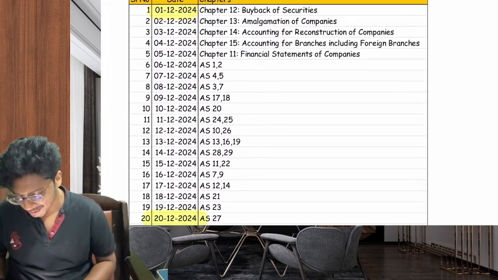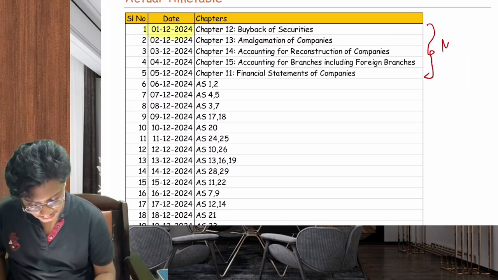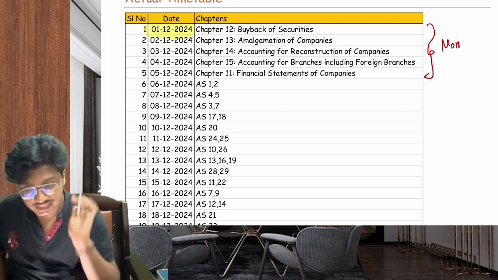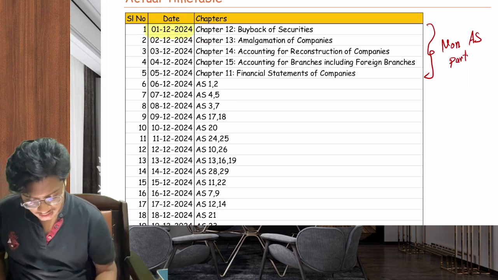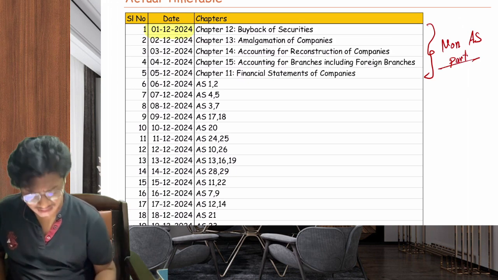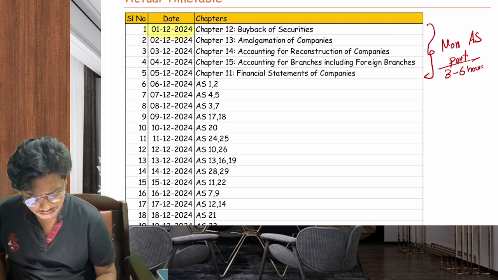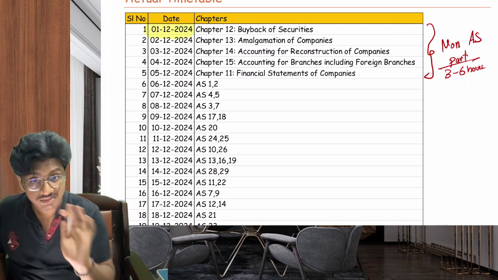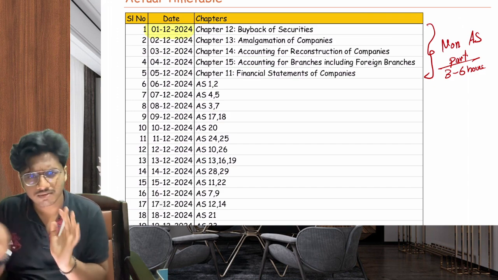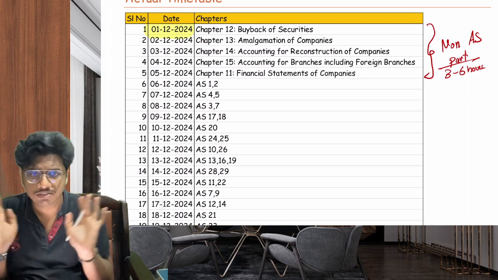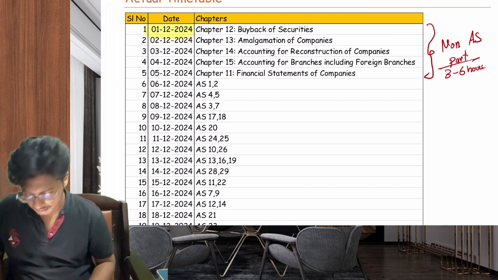So here you go. The first 5 days, I have dedicated to the non-AS part. For that, you need to invest 3 to 6 hours: minimum 3 hours, maximum 6 hours, on average 4 to 5 hours. That's it. So you need to finish your non-AS part in that time.